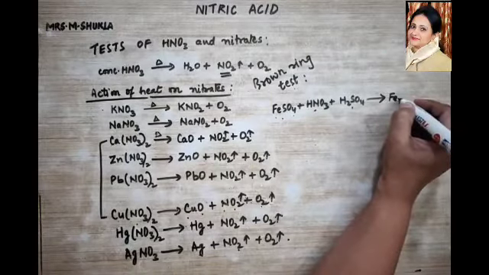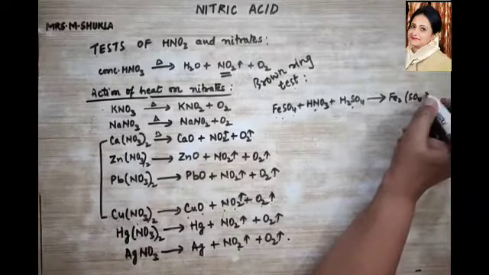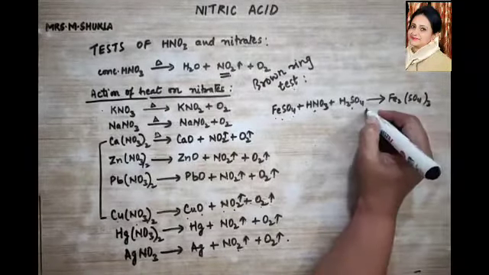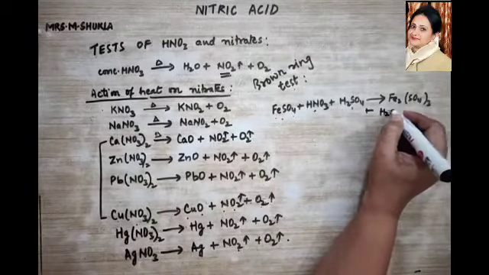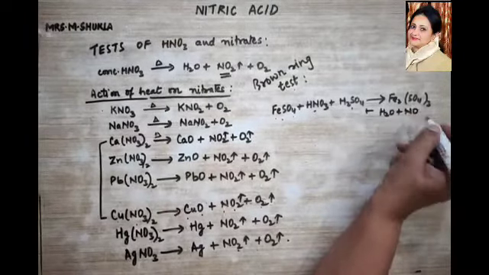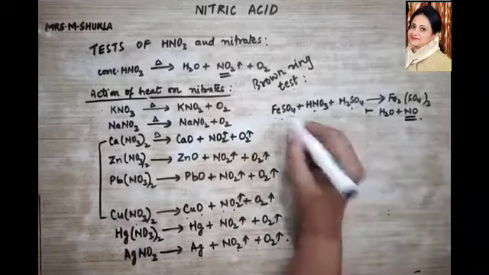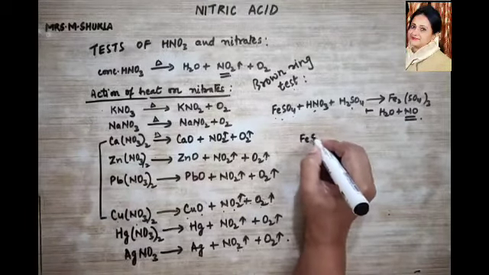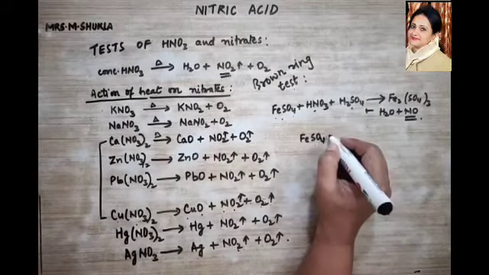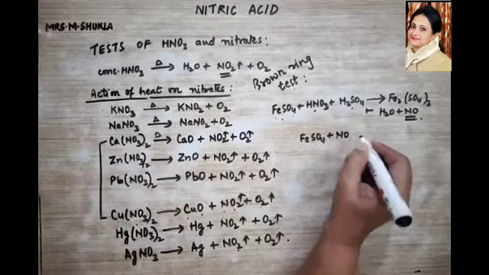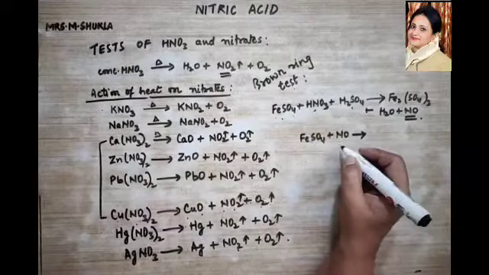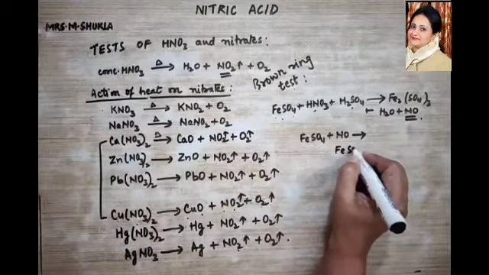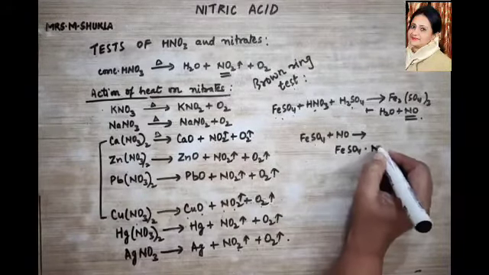So look at the reaction. This is going to form Fe2(SO4)3 plus H2O plus NO, right? This NO is going to combine with FeSO4 and form your brown ring. FeSO4 plus NO is going to form FeSO4·NO.